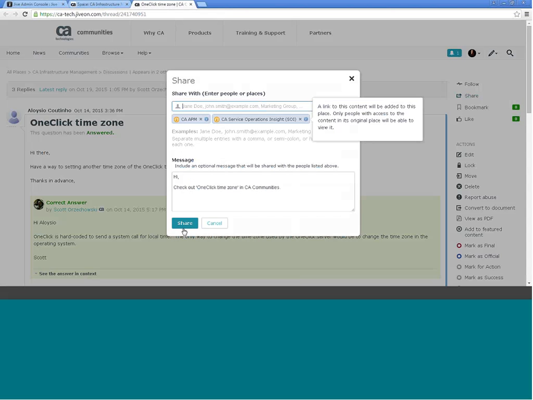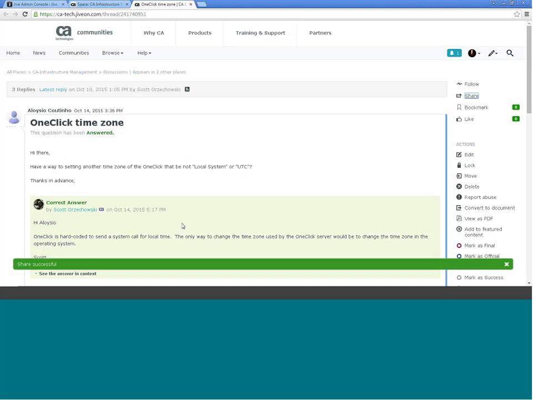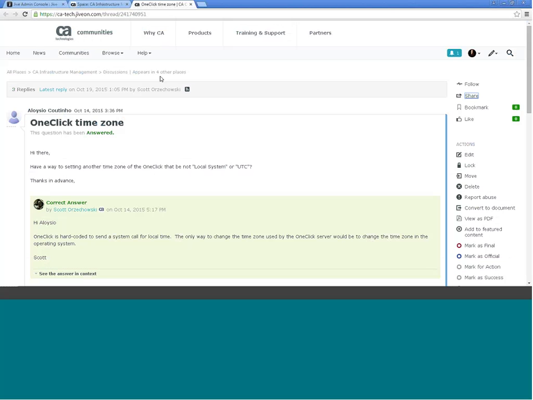And once you have the communities in, when you share to a community, this message doesn't pop up, so you don't need to worry about that. That's only when you share it to an individual person. So we have our communities in, and we're going to click Share. Now what you'll see is that there's a little pop-up over here that says appears in 4 other places. So I've already shared this with 2 places before, but I just added those 2 additional places. So now it's showing all 4 of the places that it's shared with.